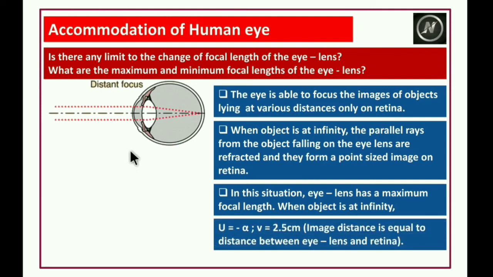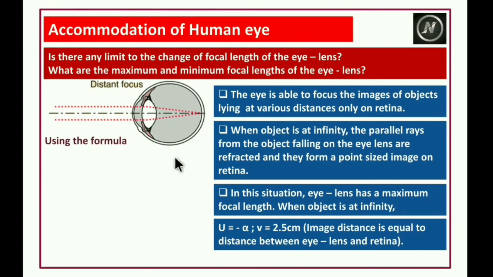So u, the object distance, is at infinity. According to the sign conventions, u is equal to minus infinity. v, the image distance, is 2.5 centimeters. That means the distance from the retina to the eye lens is 2.5 centimeters. That's why the image distance is 2.5 centimeters.